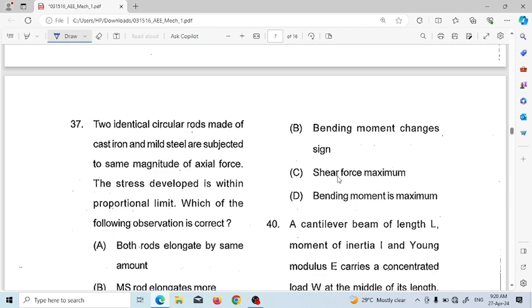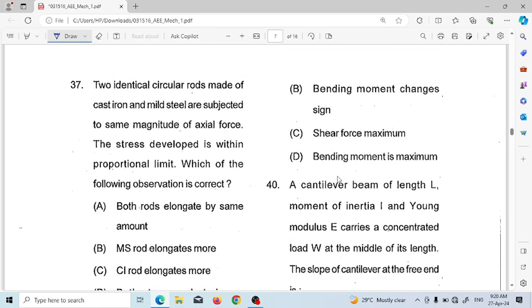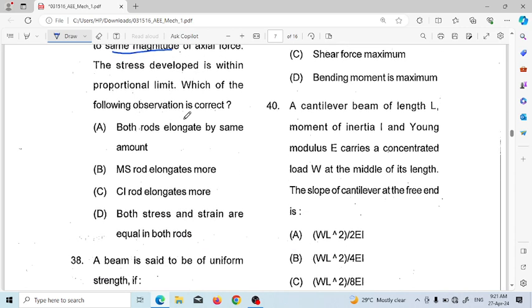Next, question number 37. Two identical circular rods made of cast iron and mild steel are subjected to the same magnitude of axial force, and stress developed is within the proportional limit. Which of the following observations is correct? Both rods elongate by the same amount, mild steel rod elongates more, cast iron rod elongates more, or both stress and strain are equal in both rods. So the cast iron rod elongates more.